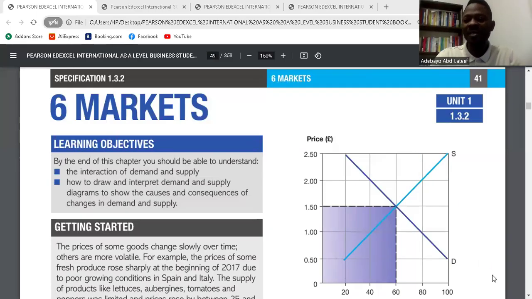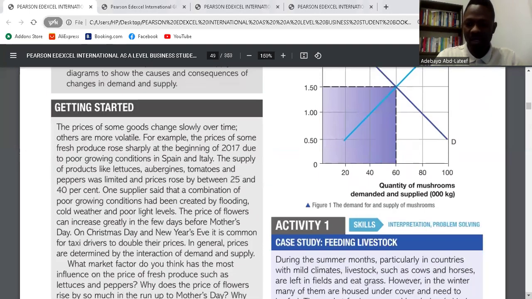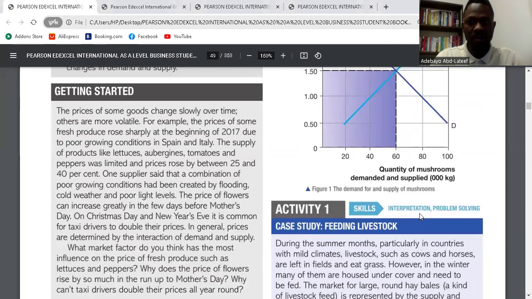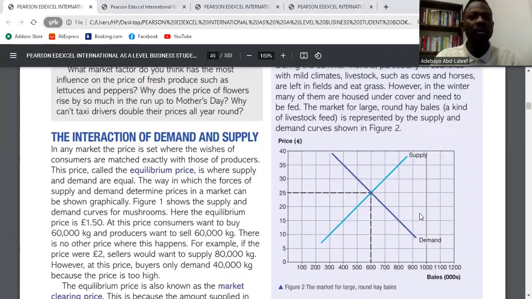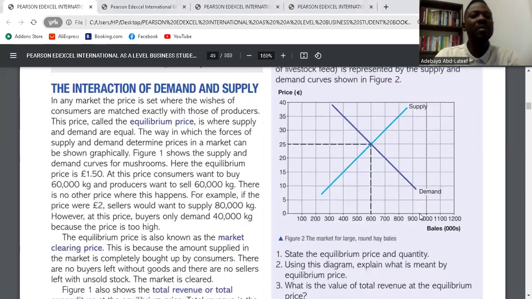Markets. When we talk about markets, we're talking about where there's interaction between consumers and suppliers, or producers and consumers or customers. So let's see what they say here. The interaction of demand and supply. In any market, the price is set where the wishes of the consumers are matched exactly with those of producers. This price is called the equilibrium price.